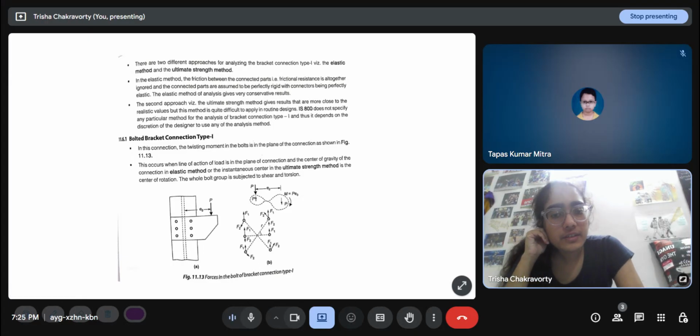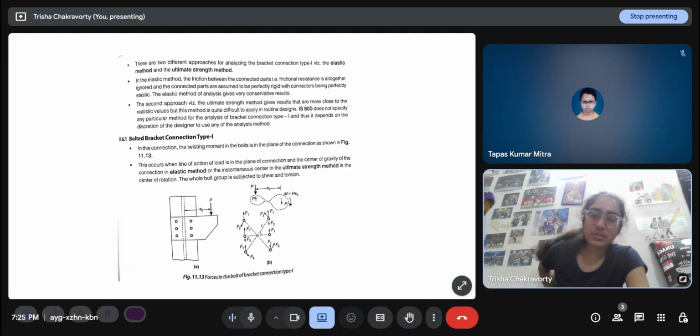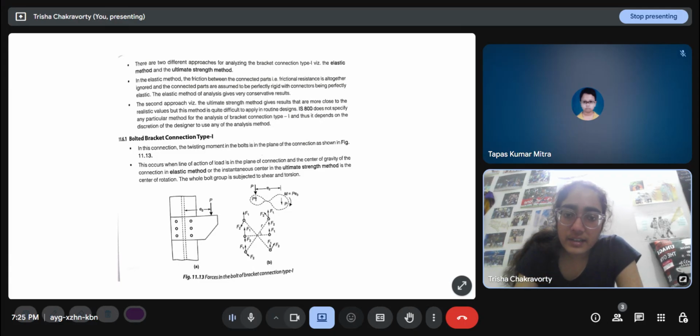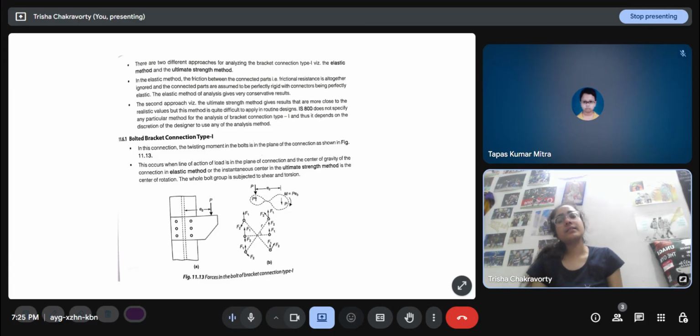In the elastic method, the friction between the connected parts, that is frictional resistance, is altogether ignored, and the connected parts are assumed to be perfectly rigid with connectors being perfectly elastic. The elastic method of analysis gives very conservative results. This is what happens when we are underestimating the strength of a structure. Then we get a safer design, but it is conservative and uneconomical. The second approach, the ultimate strength method, gives results that are closer to realistic values, but this method is quite difficult to apply in routine design.